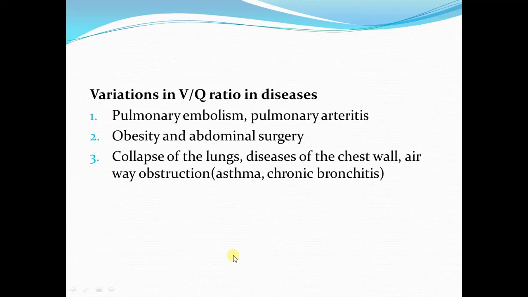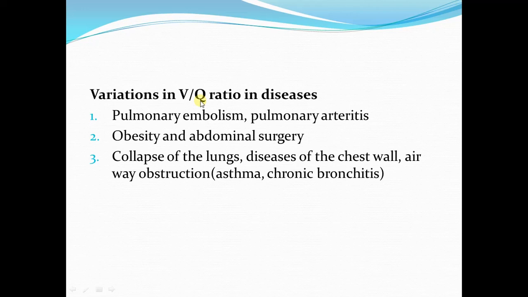First we are going to talk about when there is an increase in VQ ratio. VQ ratio increases if there is a decrease in the blood flow, and ventilation is in excess of the blood flow. Now how can the blood flow be decreased?